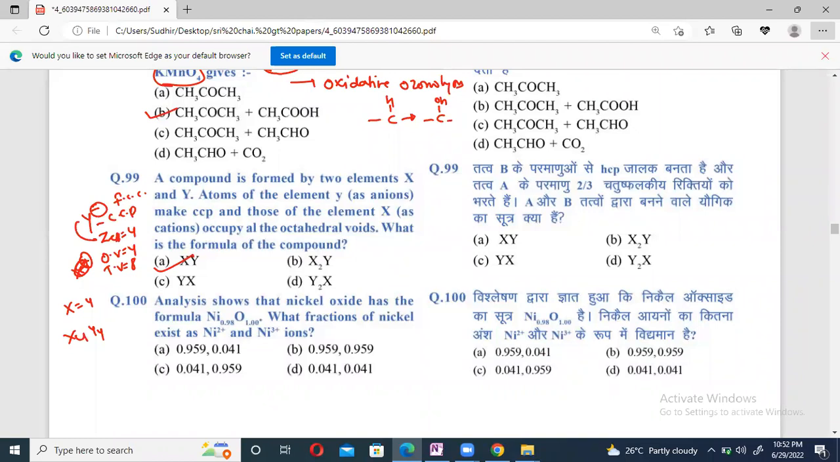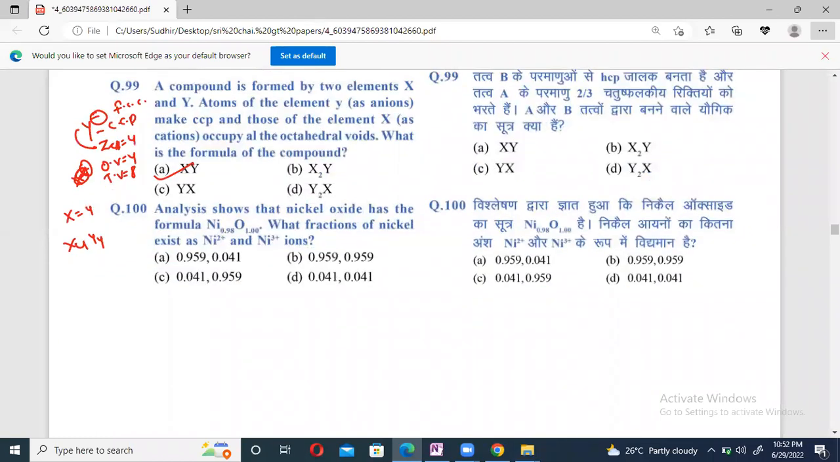But the last question, question number 100. Analysis shows that nickel oxide has this formula. Do you know, beta? It is written in this way: Ni 0.98 O 1. That means Ni will have 2 valency, beta, Ni+2 and Ni+3. Let us say your Ni+2 will be taken as X. So your Ni+3 will be taken as what, beta? 100 minus X. Can we take it that way? Yes. If Ni+2 is taken as X, then Ni+3 should be 0.98 minus X, as Ni is totally given as 0.98.